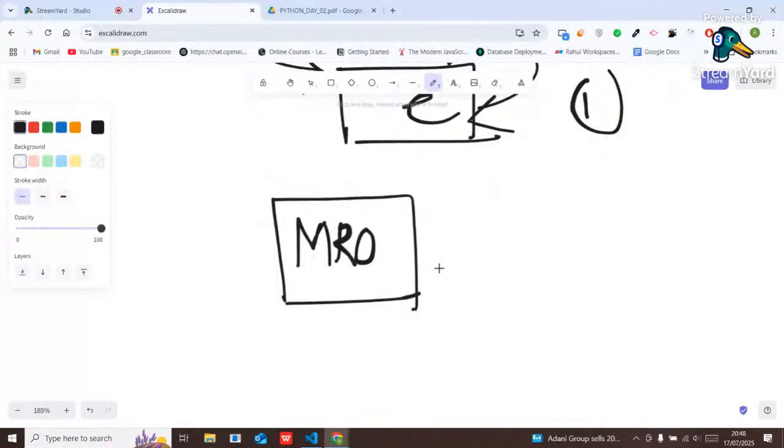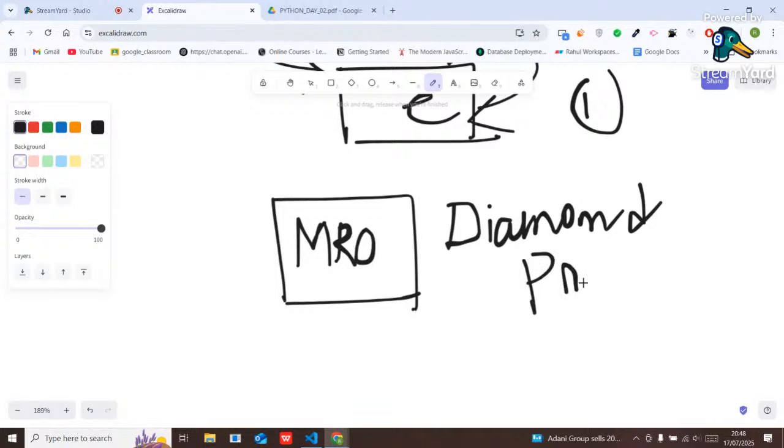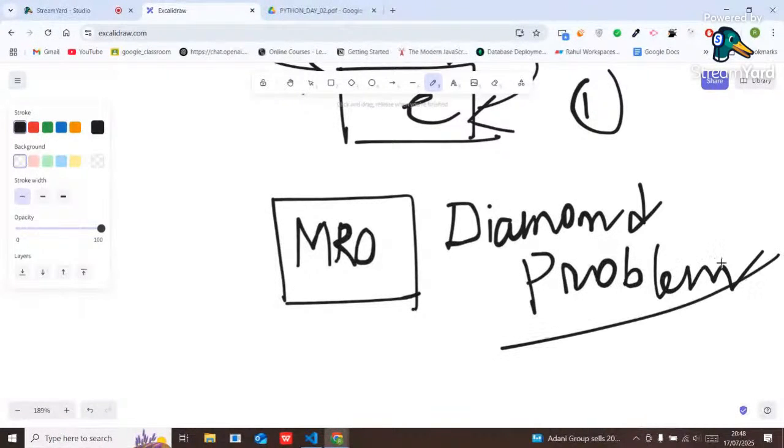I think you don't know MRO. MRO stands for Method Resolution Order. It is also called the diamond problem. Either it will be called MRO or the diamond problem, right?